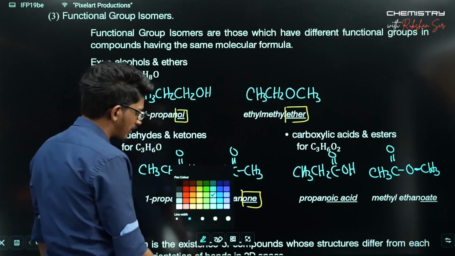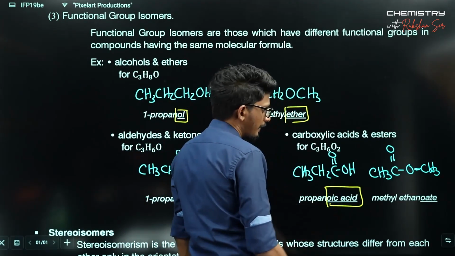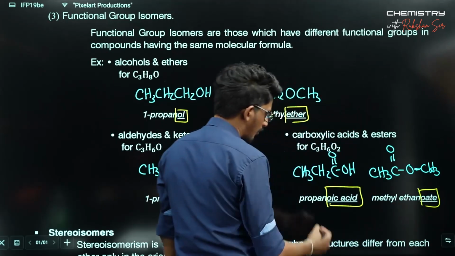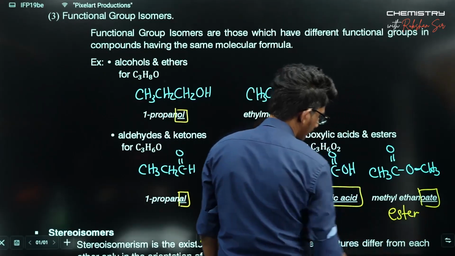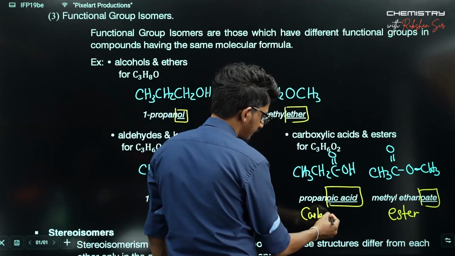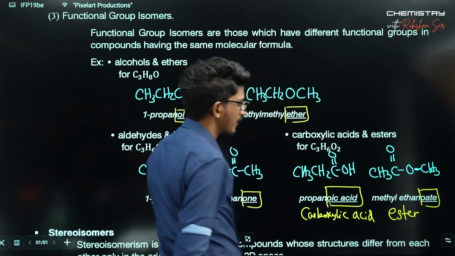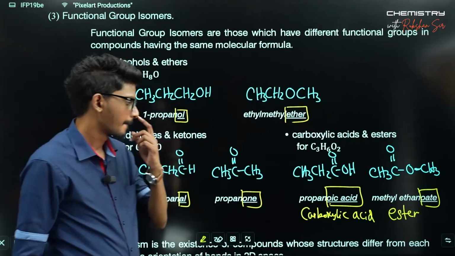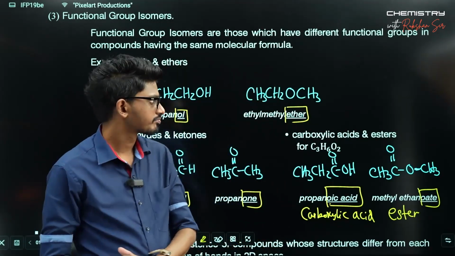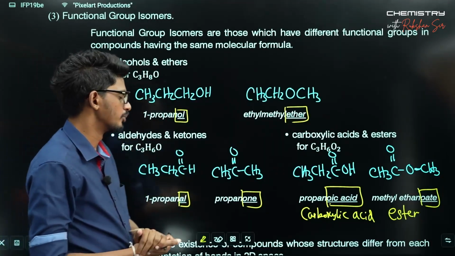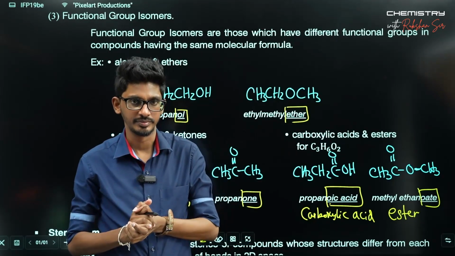But those are 2 different compounds. Why is that? Due to the change in their major functional group. This is a carboxylic acid. This is an ester. So carboxylic acids and esters are a good example for functional group isomerism, right? So due to the difference in the major functional group as well, you can observe the presence of isomerism.